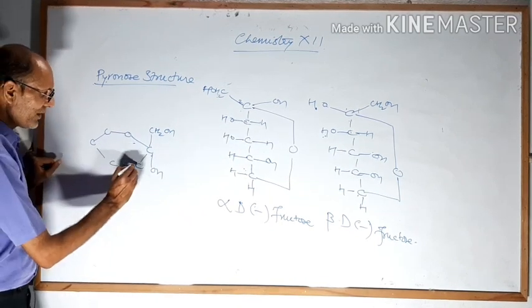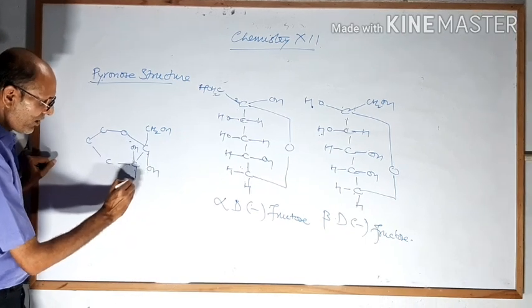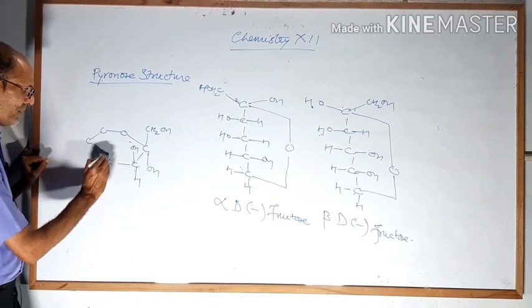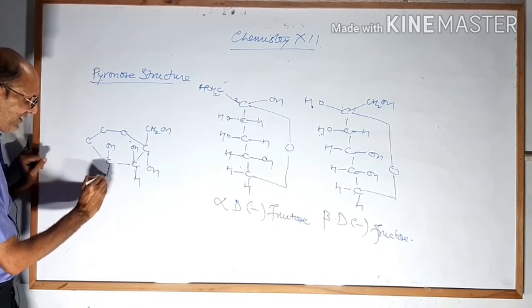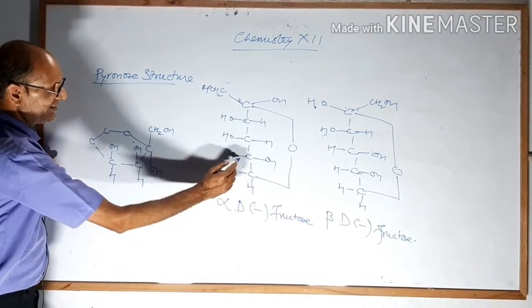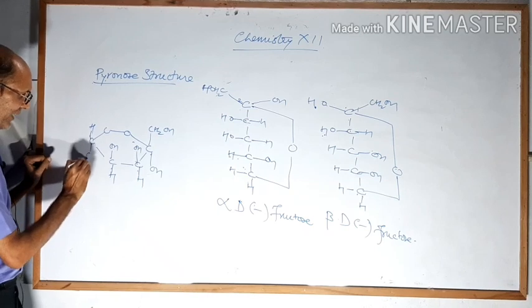So this is carbon number 3 and OH on top side and H on bottom side. On carbon number 4 you are seeing OH and downside it is H. On carbon number 5 you are seeing H and OH, so top side H and bottom side OH.